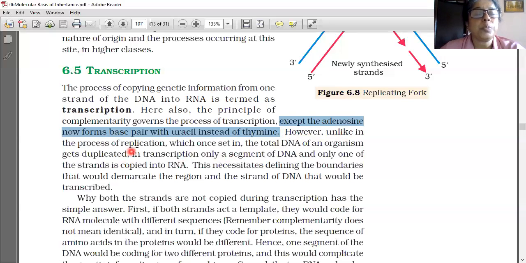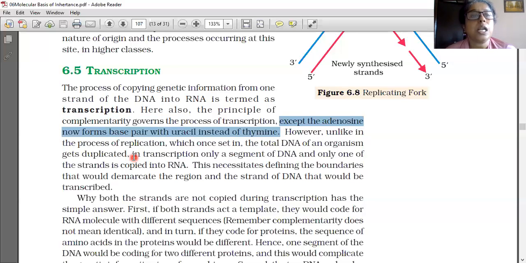However, unlike in the process of replication, do you remember the replication? DNA to DNA is called replication. What is the difference between replication and transcription? See that. Replication means DNA to DNA. From DNA, one copy of DNA is forming, that is replication. But transcription means DNA to RNA.